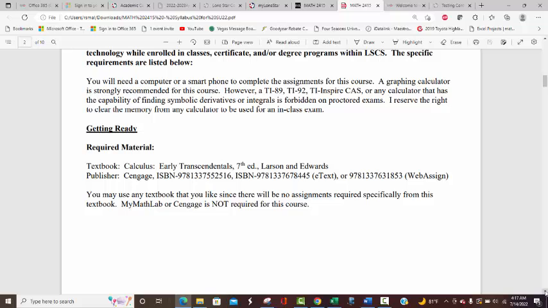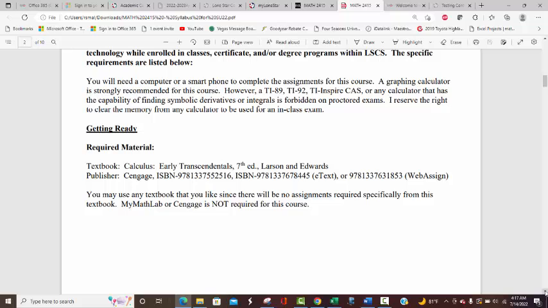Calculator, well, we'll talk more about that later. I guess you can use any calculator you want, but if proctoring was involved, I would limit what calculators could be used. I can't really do that now, but...